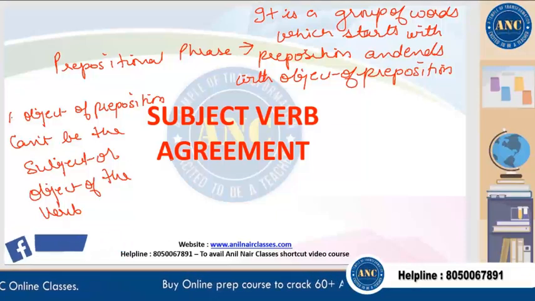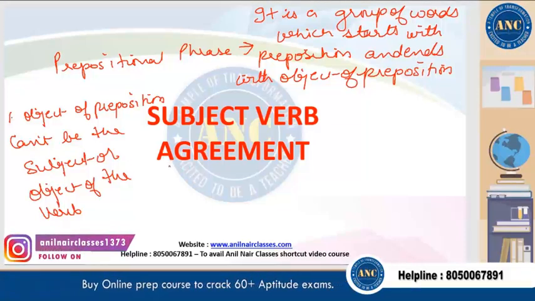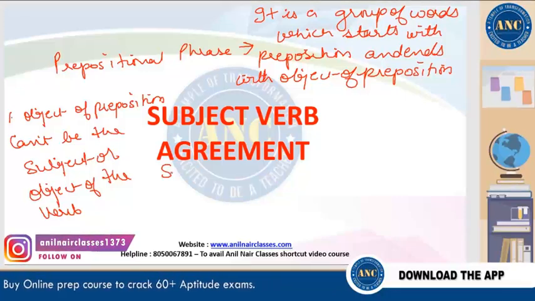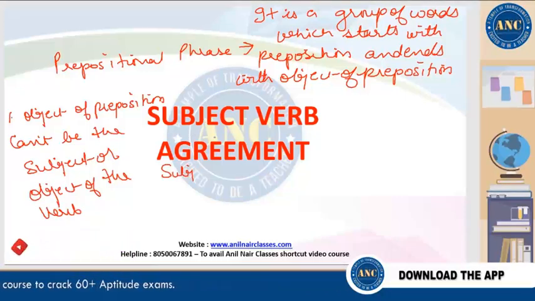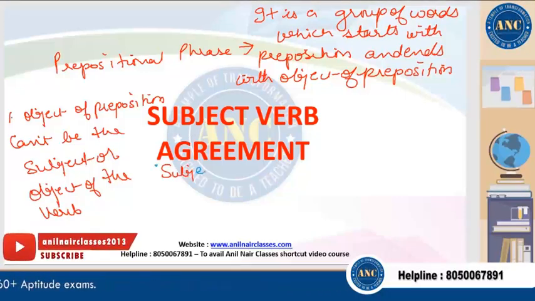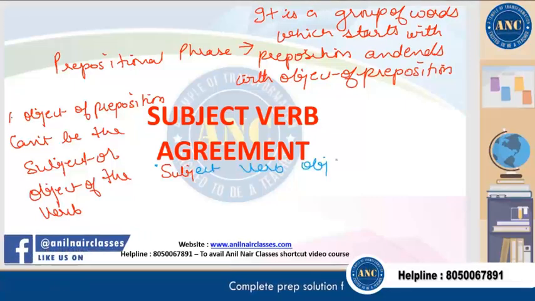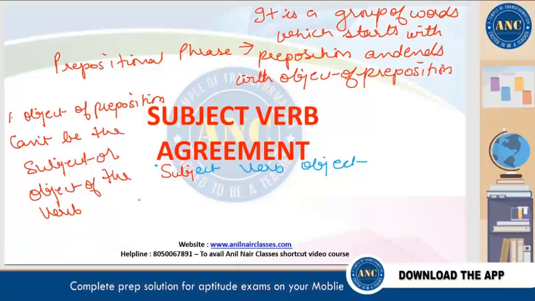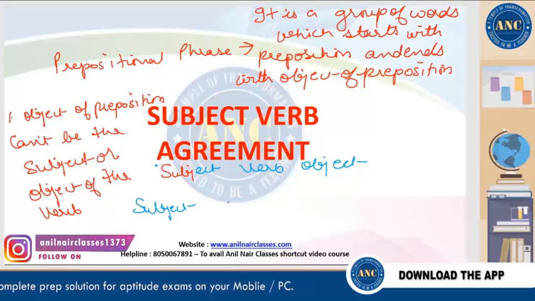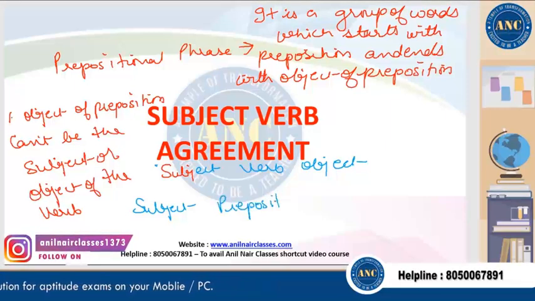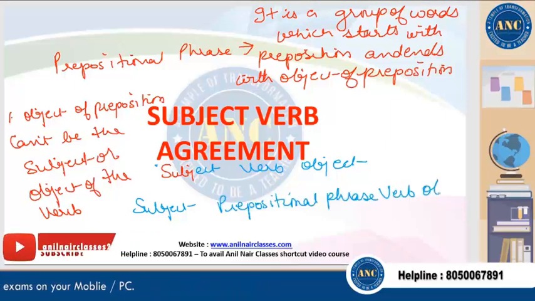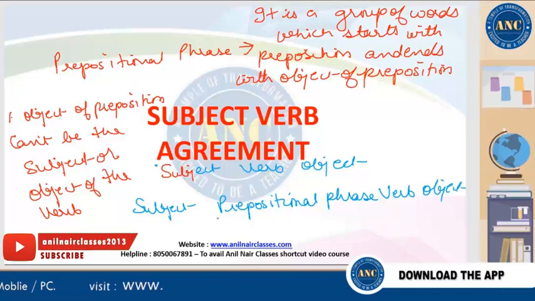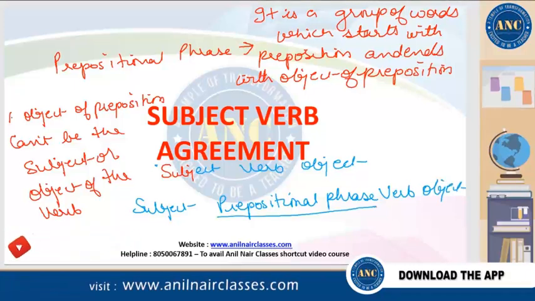This you have to remember. Now, the normal structure of the sentence is what? You will have the subject, then the verb, and then the object. Now what they do is, you will have the subject, then the prepositional phrase, then the verb, and then the object. So you should know that the object of a prepositional phrase cannot be the subject of the sentence.